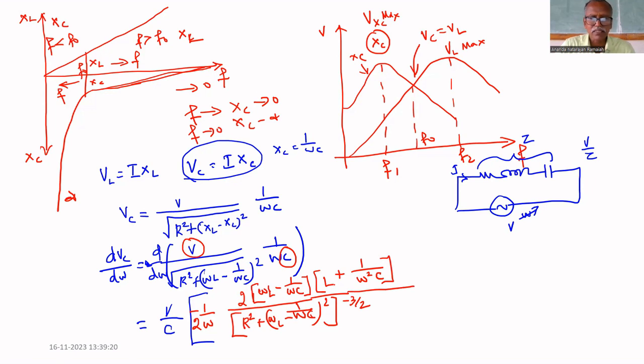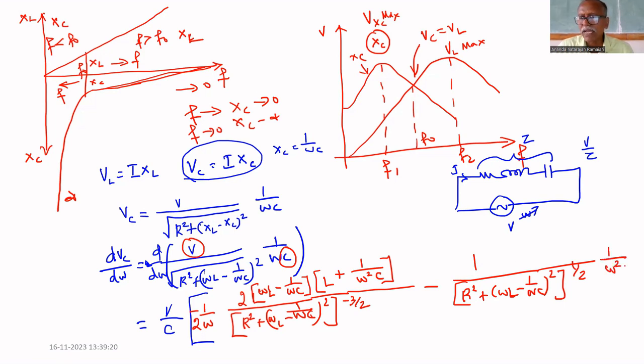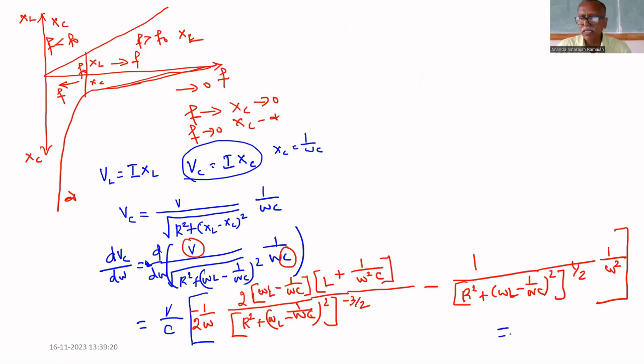Then if you keep this as such, 1 by R square plus omega L minus 1 by omega C whole square to the power 1 by 2 as such, and differentiate 1 by omega, you will get 1 by omega square, minus 1 by omega square. That's why this minus. Instead of plus, why I put minus is because of this. Both are minus, equal to 0.